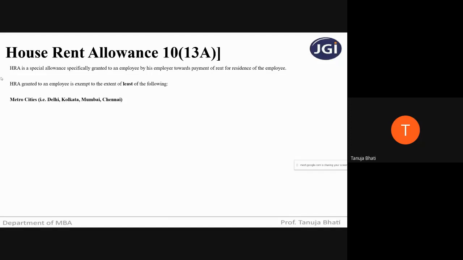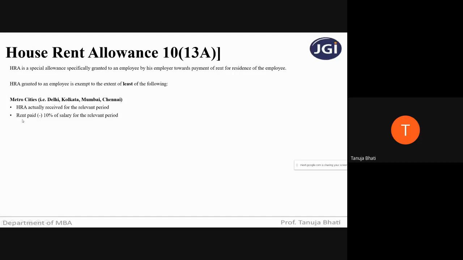So let us see, if any employee is working in a metro city like Delhi, Kolkata, Mumbai, or Chennai. So what is the exemption? Exemption is the least of the below, that is actual HRA received, whatever actual house rent allowance he is receiving, or rent paid minus 10% of salary for the relevant period.